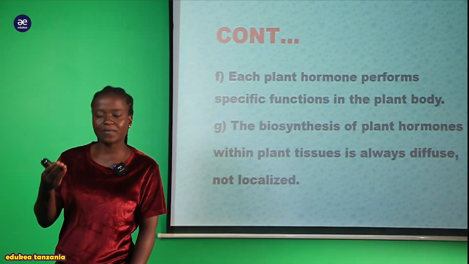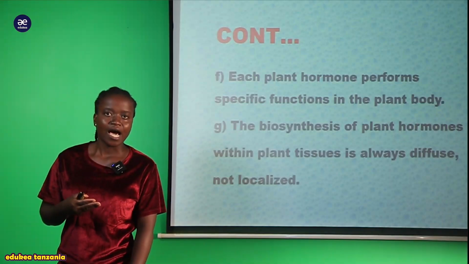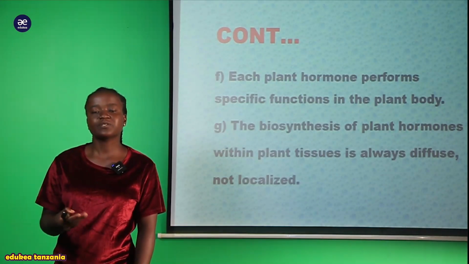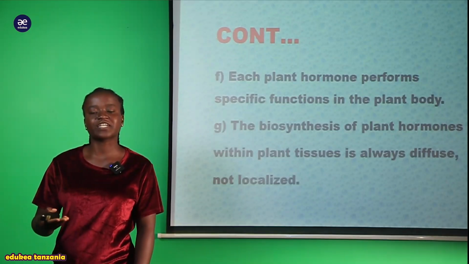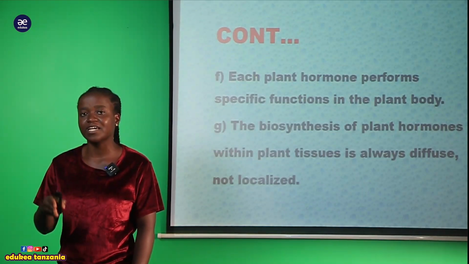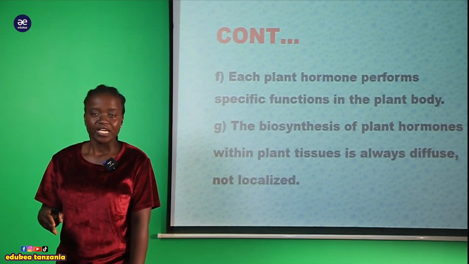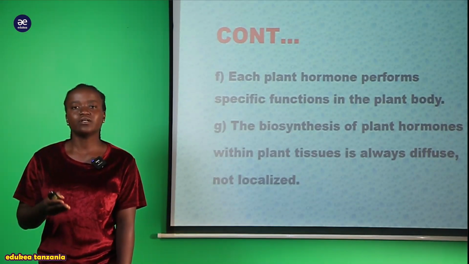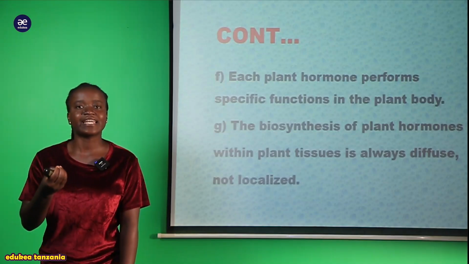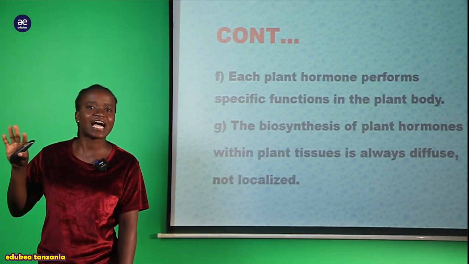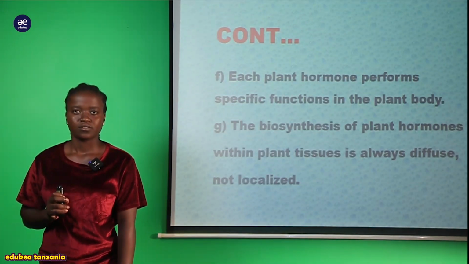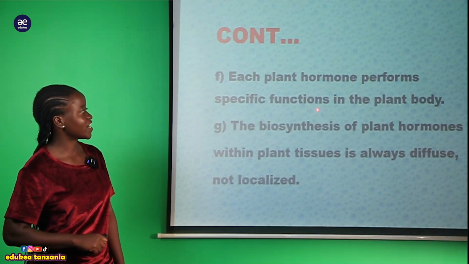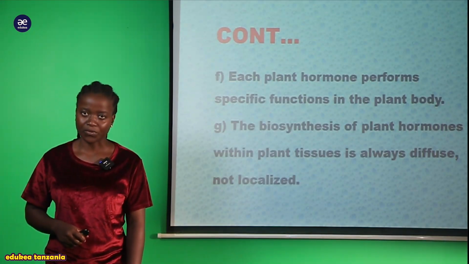If there is production of cytokinin or abscisic acid or ethylene within the body of a plant, it will be responsible for providing a specific effect within the plant body. If it is responsible for ripening of the fruit, it will only cause the ripening of the fruit and not other functions. And that is the meaning of each plant hormone performing specific functions in the plant body.